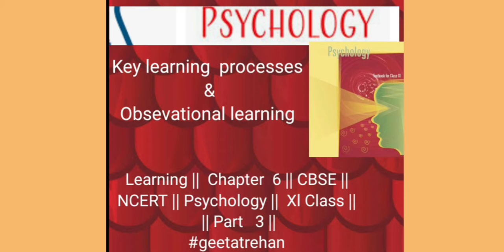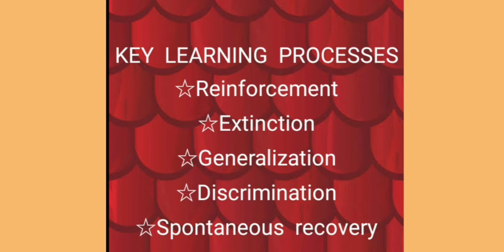Today we are going to talk about key learning processes and observational learning. Let's first start with key learning processes. When any type of learning takes place, be it simple or complex, classical conditioning or operant conditioning, or any other type of learning, it involves the occurrence of certain processes, and these processes include reinforcement, extinction, generalization, discrimination, and spontaneous recovery.